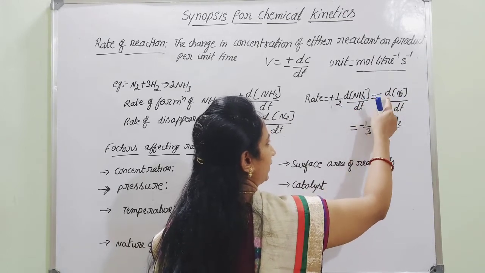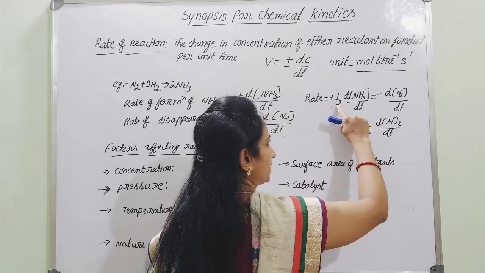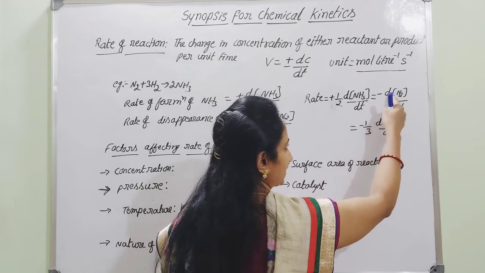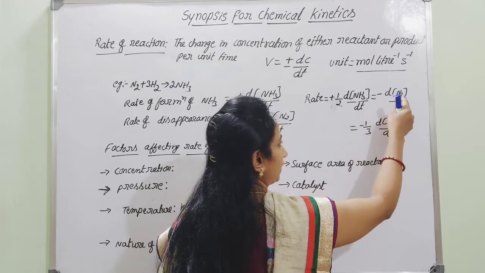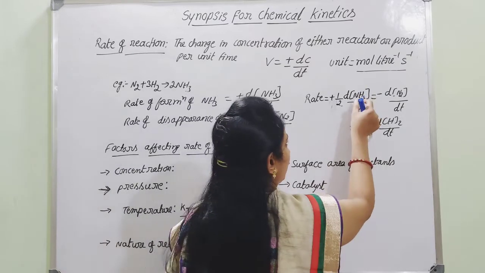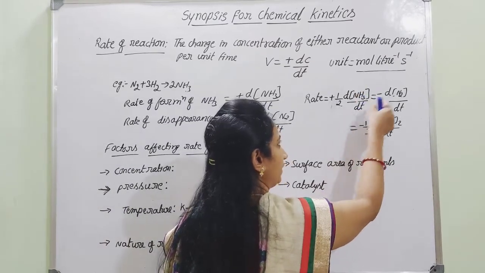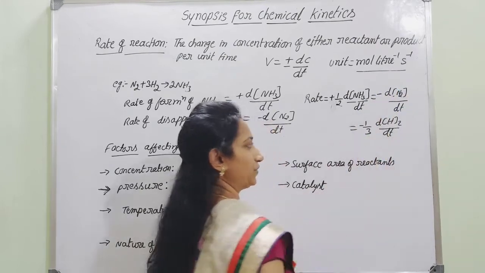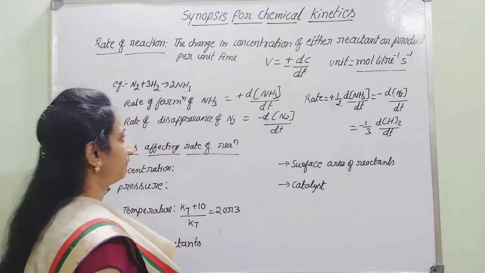The 2 is in the denominator, but when it goes to the right hand side, you get minus 2 d of N2 by dt. What is the meaning? The rate of formation of ammonia will be equal to twice the rate of disappearance of nitrogen. Like that we can equate.